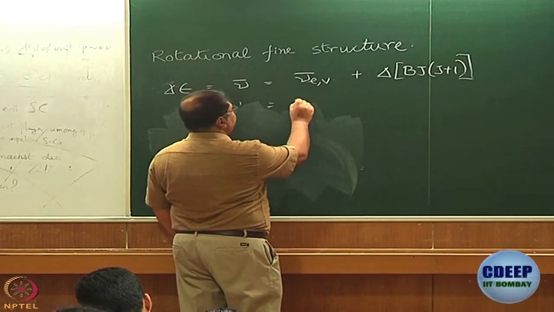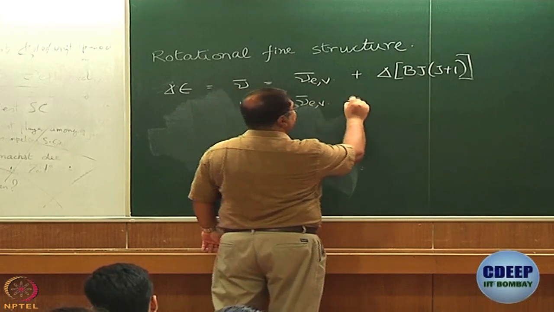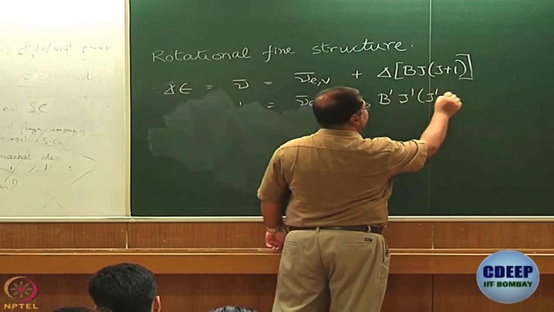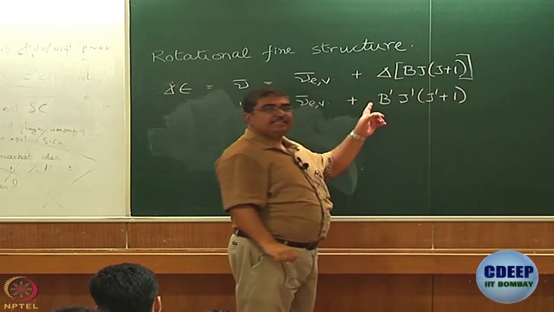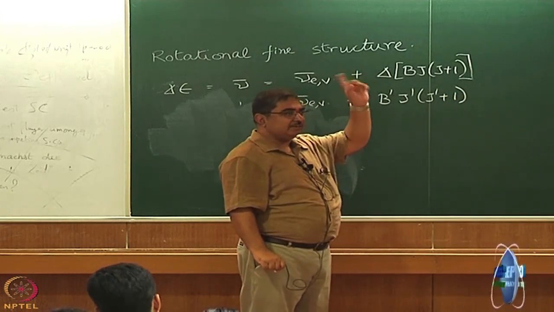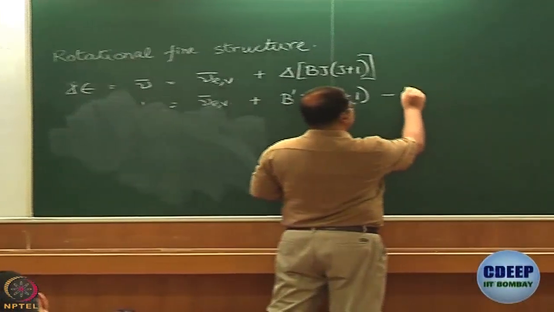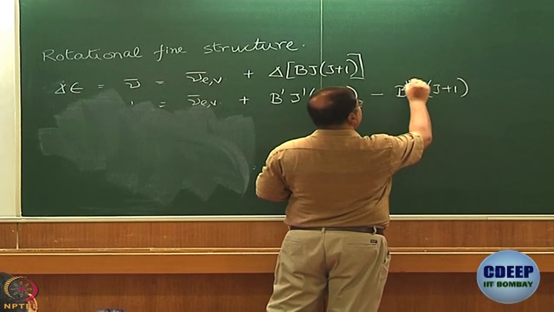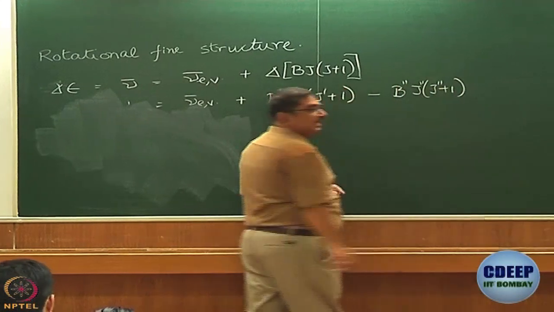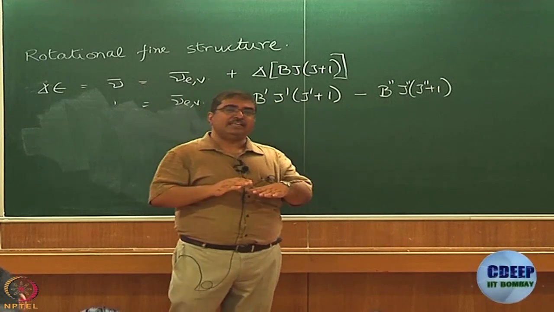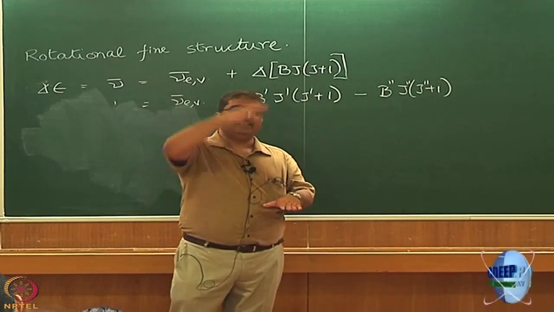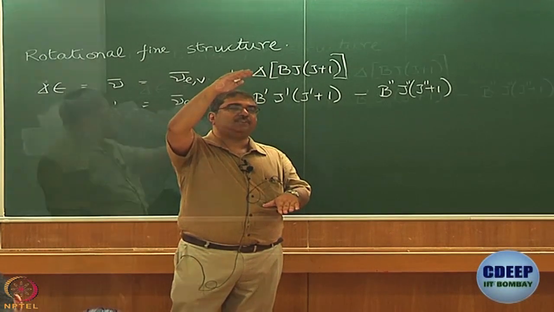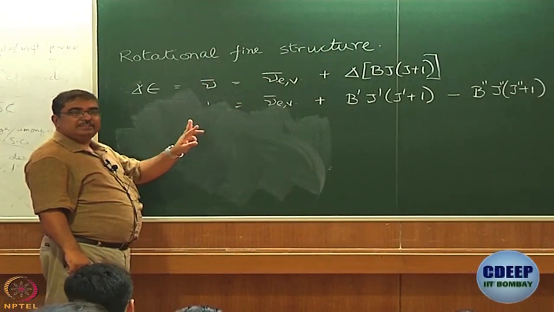But what we do now is that we expand this way: nu bar EV plus B dashed J dashed into J dashed plus 1, where dash indicates the excited state, excited electronic level, minus B double dashed into J double dashed into J double dashed plus 1. So, what I mean is this double dash indicates the level of origin, lower electronic state. J dash means the destination rotational levels, those associated with the excited electronic state. So, let us do it for 3 different cases.